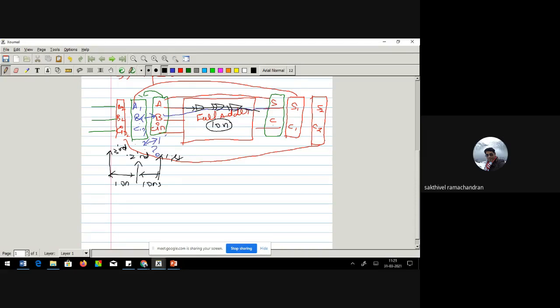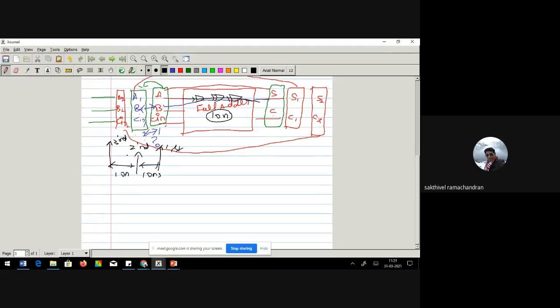Now, how do I synchronize this? I cannot wait manually. I want some mechanism to do this. So I come up with a more sophisticated mechanism. Let me have this full adder circuit. On either side of my full adder, let me put a register. Let me keep these registers as R1 and R2. Could you all follow me? Can I get some response? Are you in line? Yes, sir.